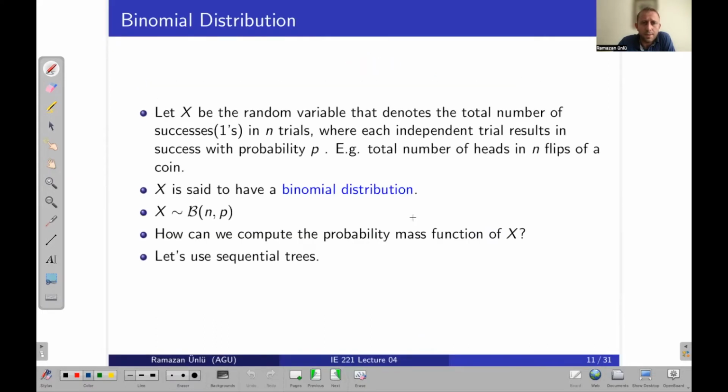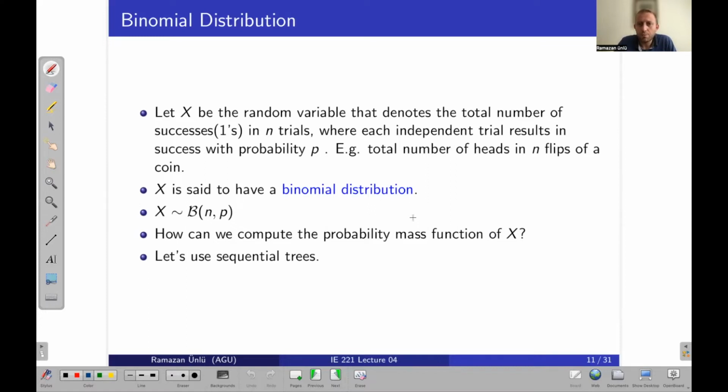So similar to the Bernoulli distribution, the binomial distribution also has only two possible results. But in this case, the number of trials is some constant number, known in advance, okay? So let's say n trials.